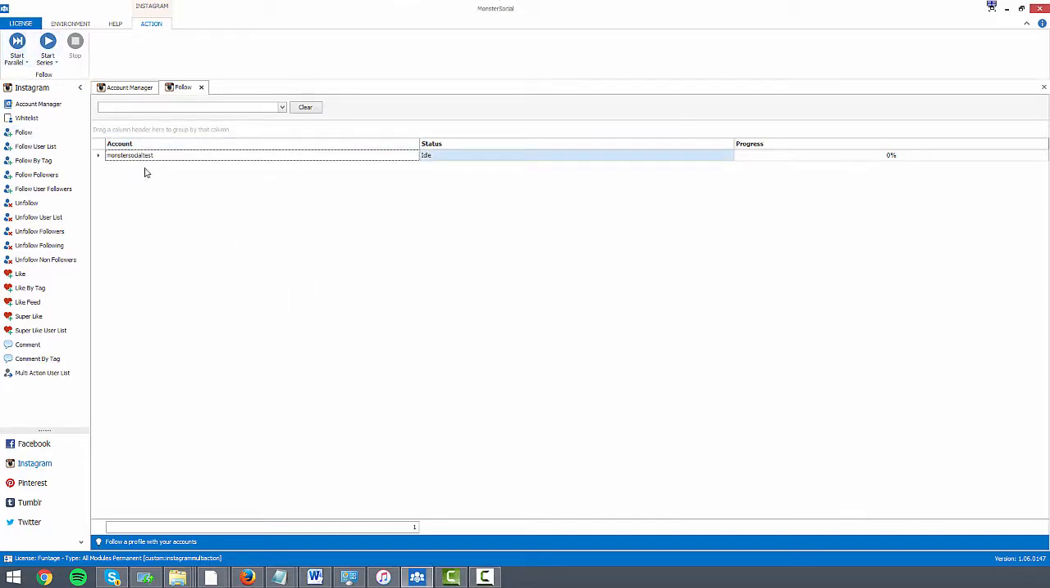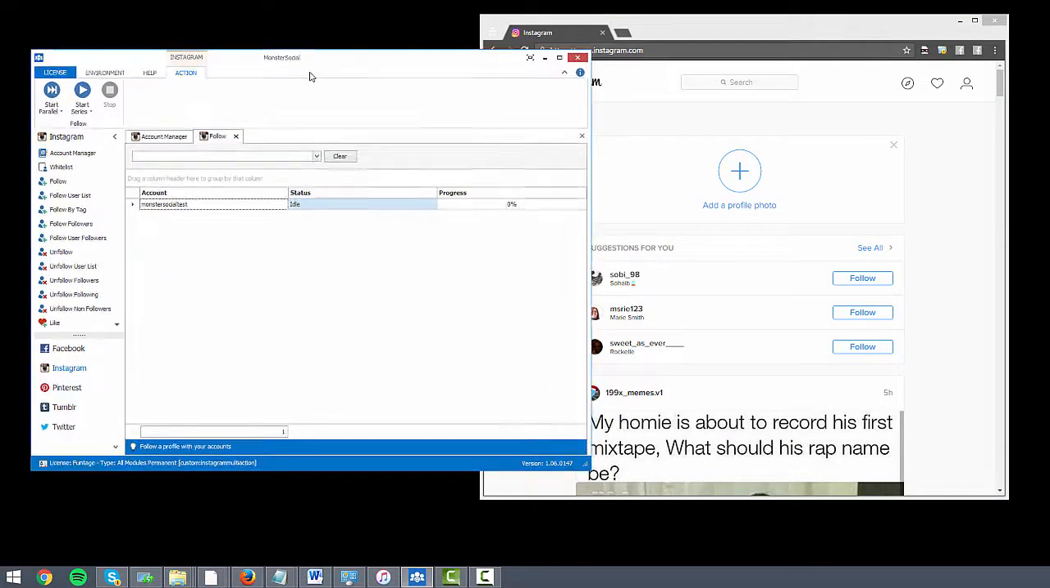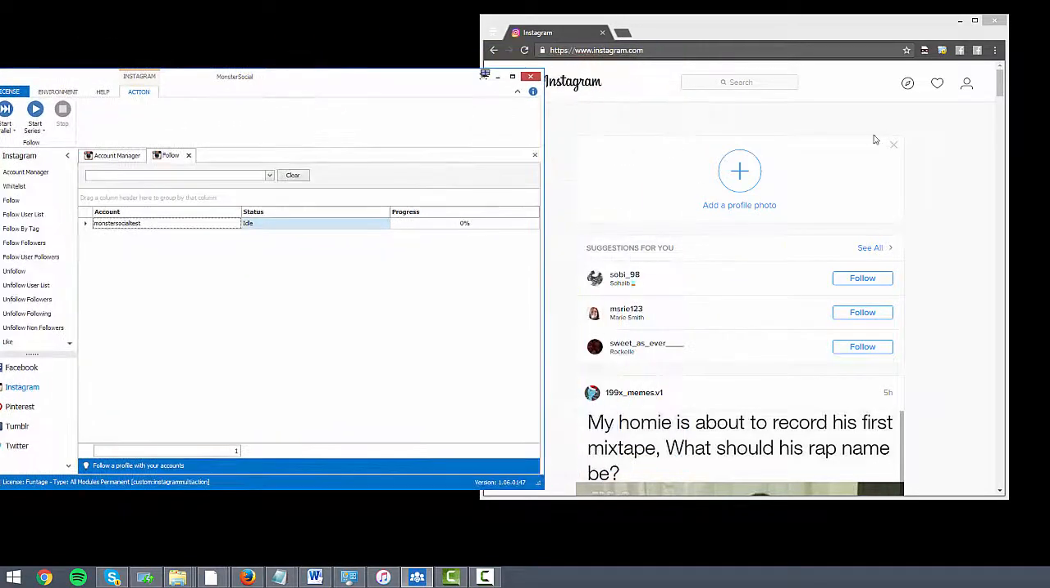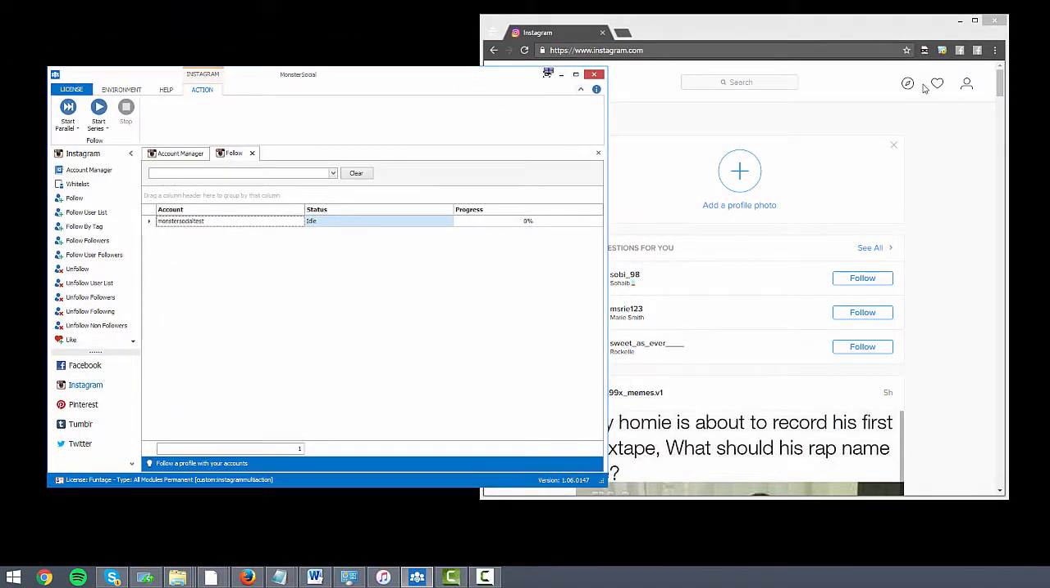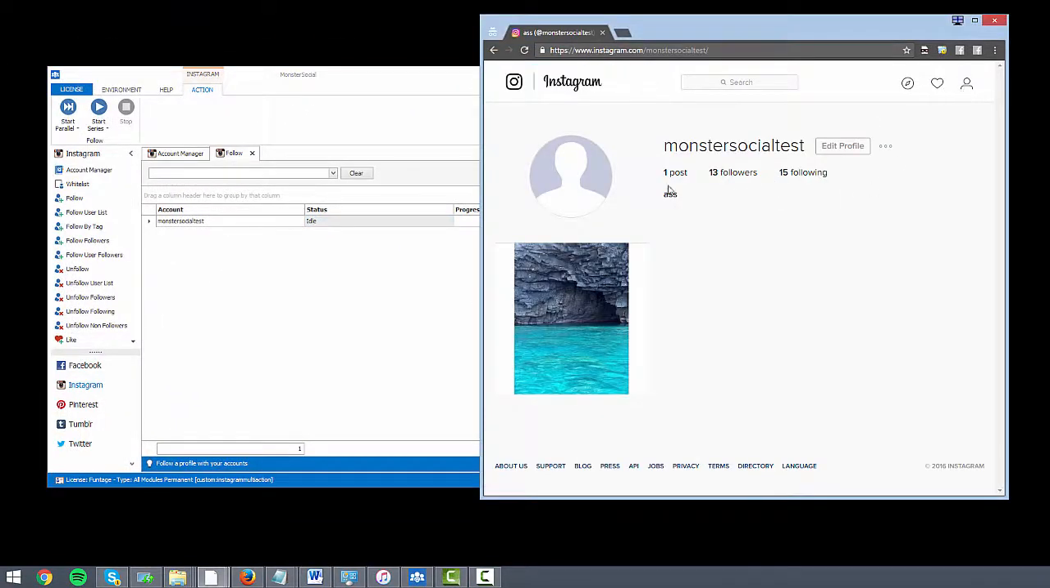So if I had more than one account here, obviously I could press parallel and would use all of those accounts at once to follow the selected account. I've only got one account here today, unfortunately, so we can only use the one. So what I'm going to do is I'll show you the profile. This is the account I used for the MonsterSocial test a few years ago. I'm not sure what that was referenced to.